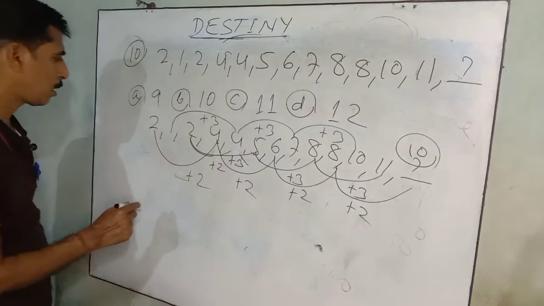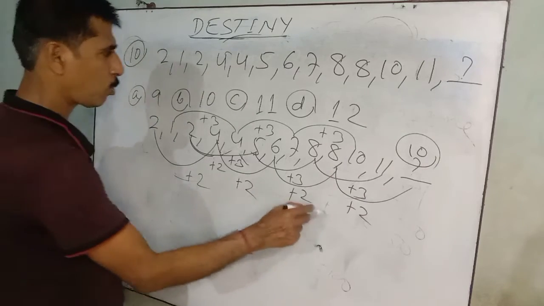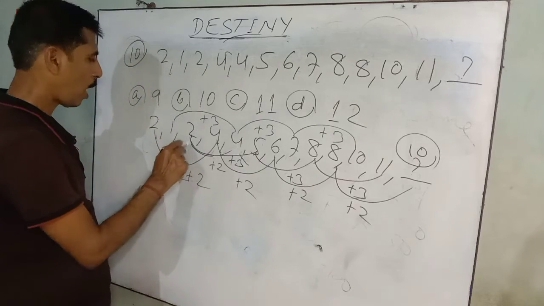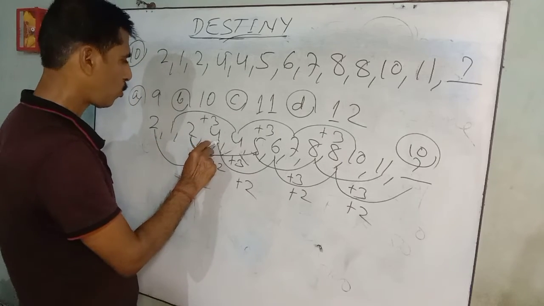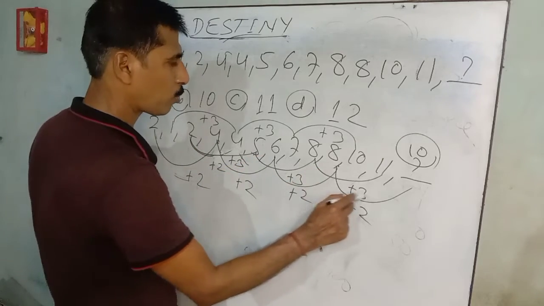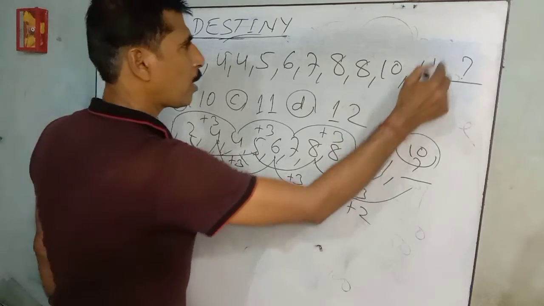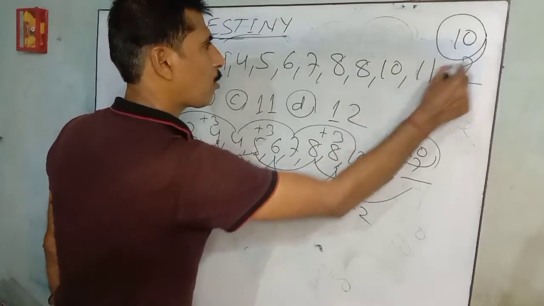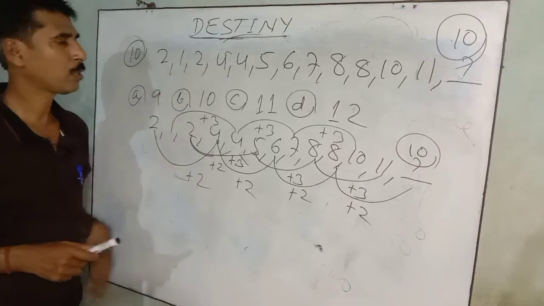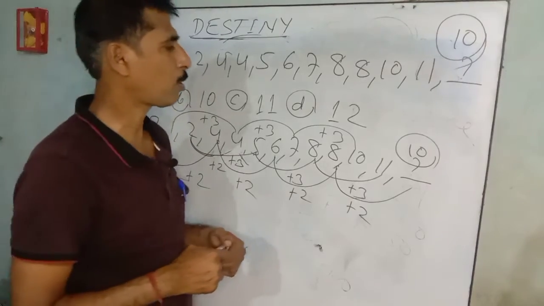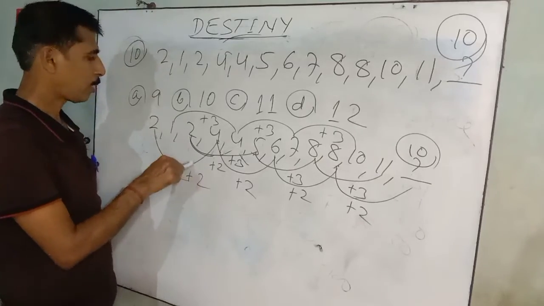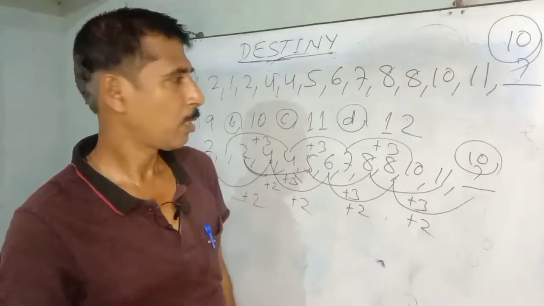This is the series for plus 2, plus 2, plus 2 and plus 3, plus 3. You will take first 2, after 2 numbers plus 2, 4, plus 2, 6, 6 plus 2, 8, 8 plus 2, 10. The answer is 10. It is not difficult. You will say it is very difficult. It is not possible by myself, but it will be possible if you practice and take this series.